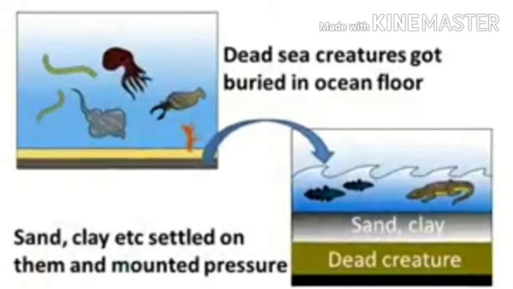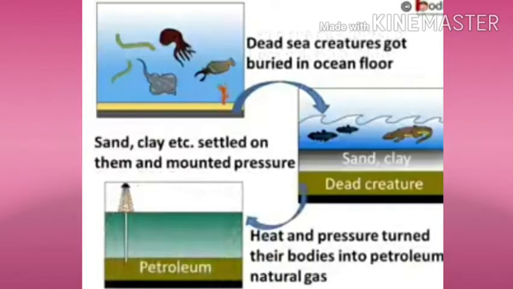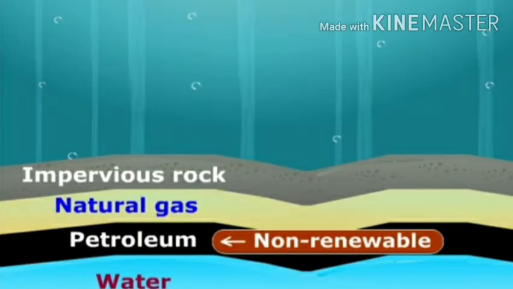years ago. It is believed that millions of years ago, the tiny plants and animals which lived in the sea died and their bodies sank to the bottom of the sea, and were soon covered with mud and sand. Due to high pressure and heat, and the action of anaerobic bacteria in the absence of air, the dead remains of tiny plants and animals were slowly converted into petroleum. The petroleum thus formed got trapped between two layers of impervious rocks, that is, non-porous rocks, forming an oil deposit.